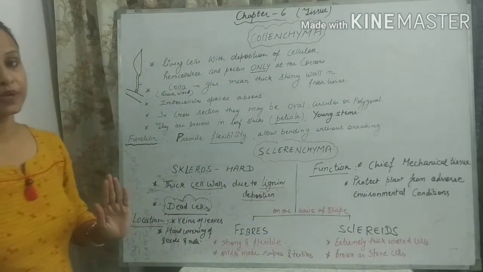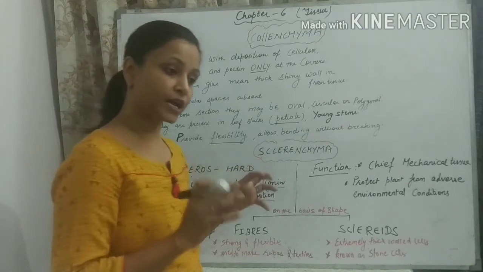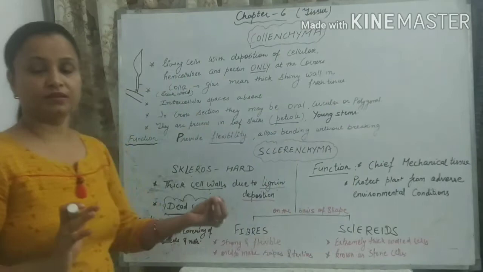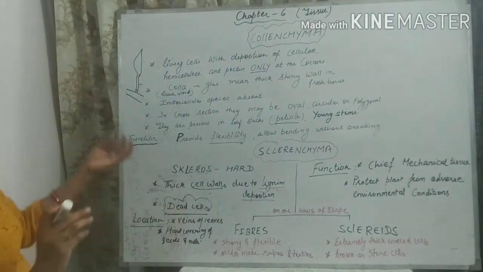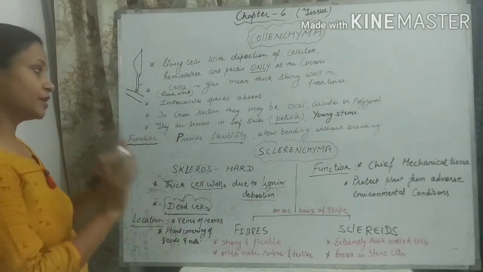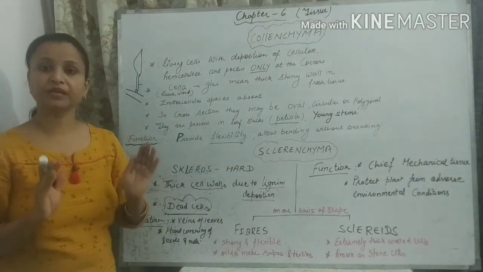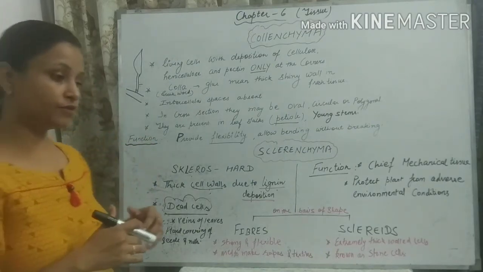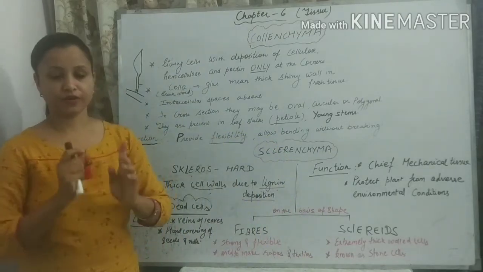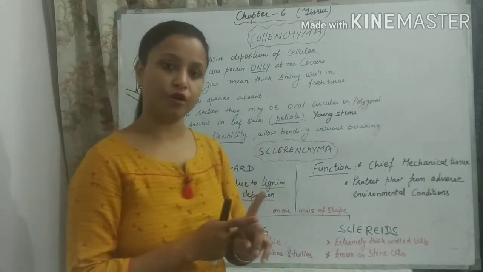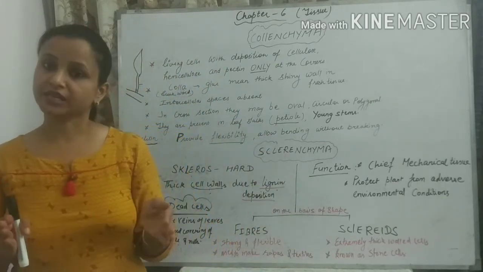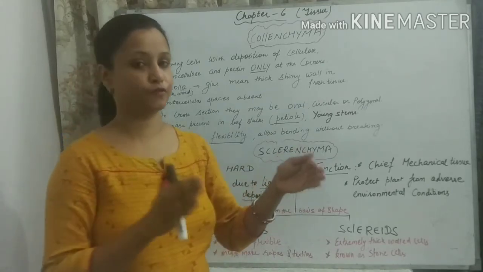So here we have completed basically 3 different types of simple permanent tissue. There are some modifications of parenchyma tissue also, students. We will discuss those modifications in our next video. But now I am going to complete today's lecture. What we have discussed today is the permanent tissue. First of all, how the permanent tissue is formed. The permanent tissue is formed from the meristematic tissue by a special kind of process that is known as differentiation.